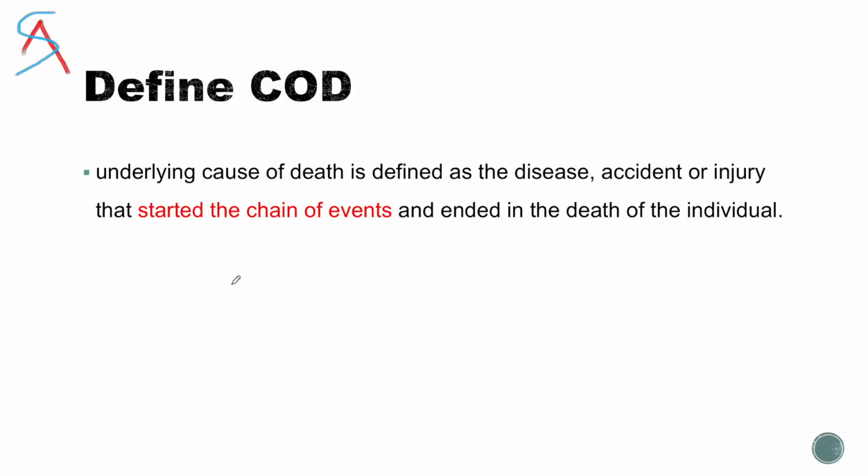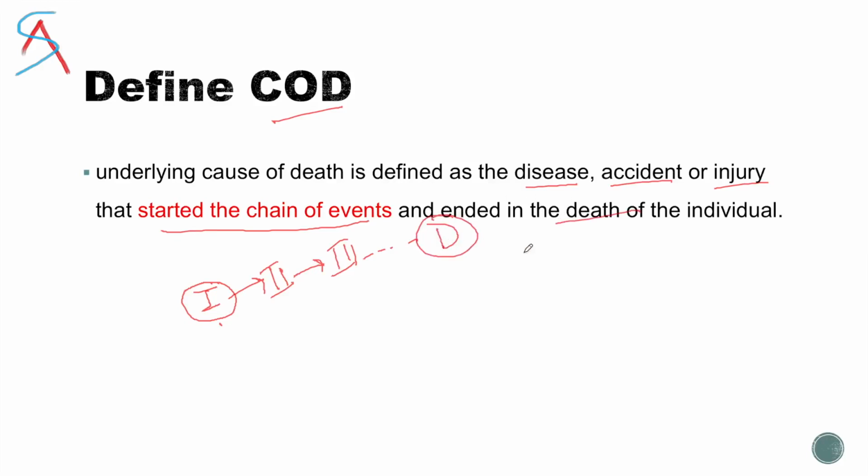The most important thing in a death certificate is the cause of death, obviously. Then how do we define it? What is the cause of death? It is defined as a disease or an accident, or it could be an injury which started the chain of events. So what is this chain of events? It means if a person got some accident or some disease, that is the first event, and then that will subsequently lead to another disease or another event, then that will lead to the third one, and so on, and in the end it will cause the death of an individual.